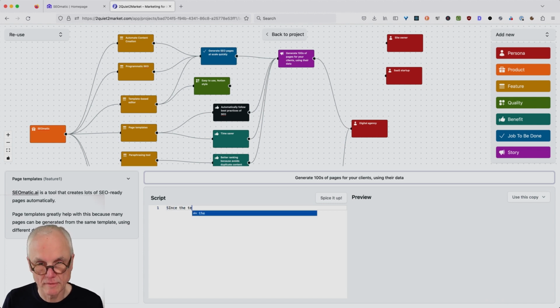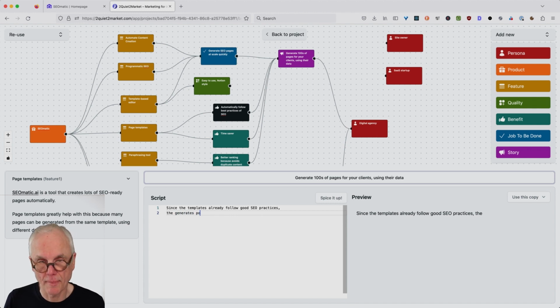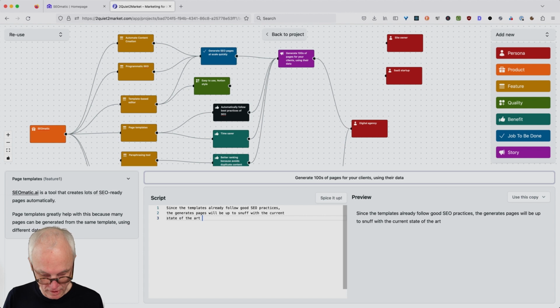Since the templates are already SEO optimized, or SEO optimized a little, already follow good SEO practices, the generated pages will be up to snuff with the current state of the art in the SEO field, right?